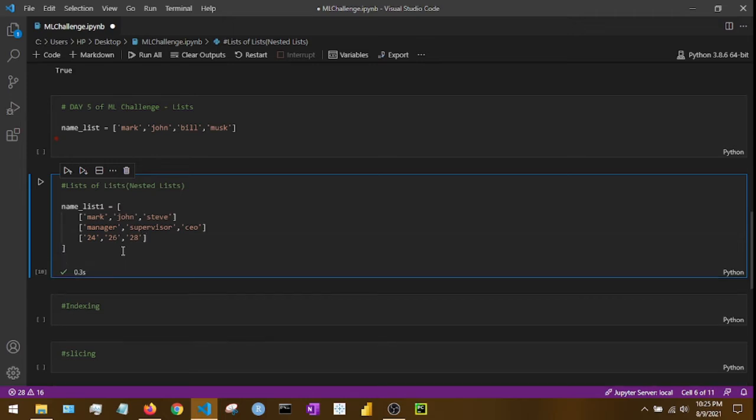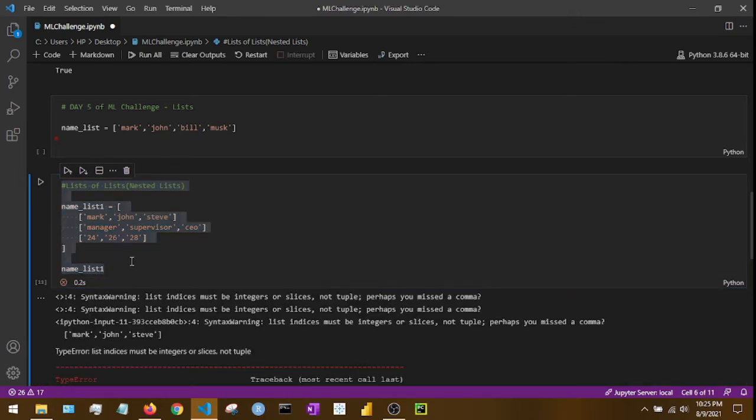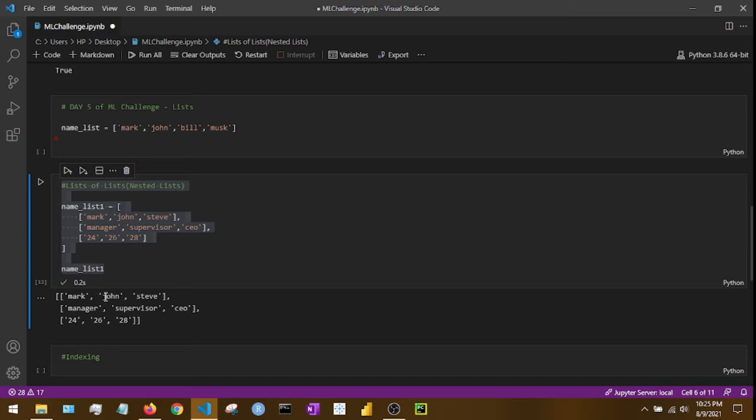So if I need to call any element inside this list, I'll just declare it like this. And this was a syntax error. You need to make sure that you always put a comma after every list. So this is the list. Let's say I need to call the first list inside this list. This is an important concept: list places start with 0. So this is at place 0, this is at place 1, this is at place 2. This is an important thing to remember.